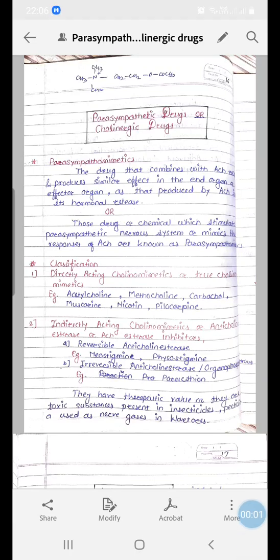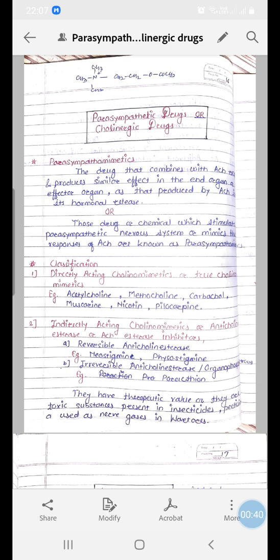Hello students, under pharmaceutical chemistry 2, we were discussing drugs acting on nervous system. We have already finished up with the first set of drugs, which are classified under drugs acting on nervous system, that is drugs acting on CNS or central nervous system, which includes CNS depressants and CNS stimulants. Then we began our discussion with drugs acting on autonomic nervous system.